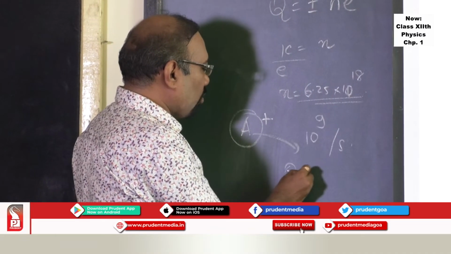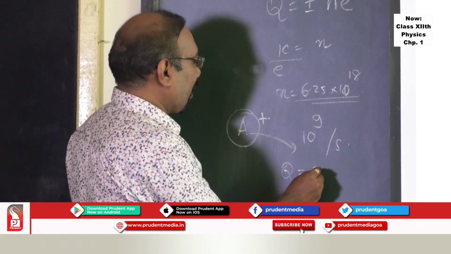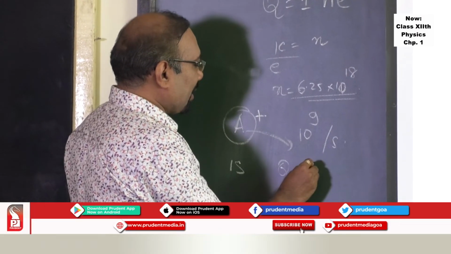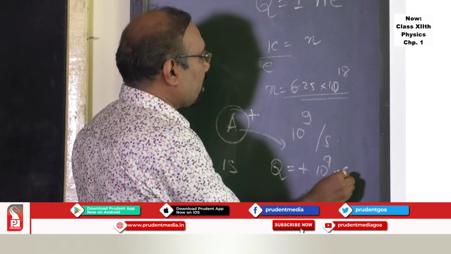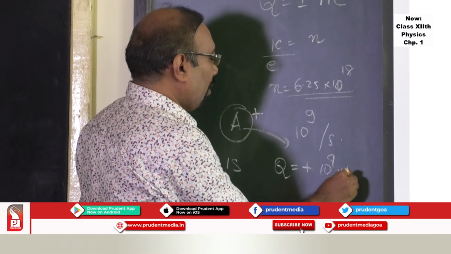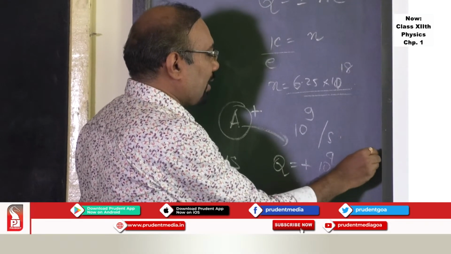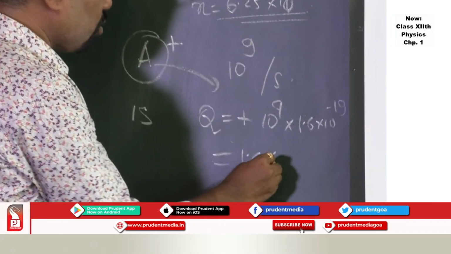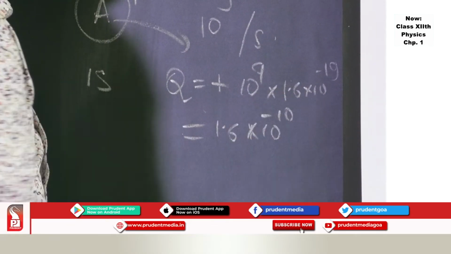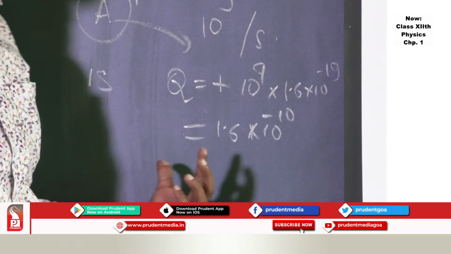So what is the charge acquired in 1 second? In 1 second, the charge acquired will be plus 10 raised to 9 into e, 1.6 into 10 raised to minus 19. One can find this as 1.6 into 10 raised to minus 10. This is the charge acquired in 1 second.